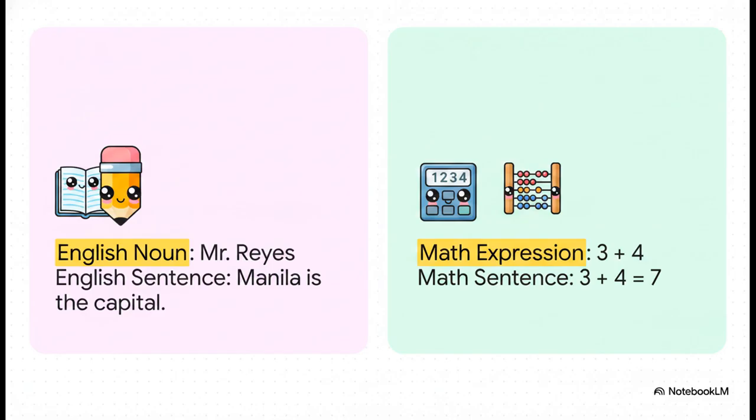3 plus 4 is just our noun. It's an expression naming an object of interest. But 3 plus 4 equals 7? That states a complete thought. It's a full sentence that we can actually evaluate.